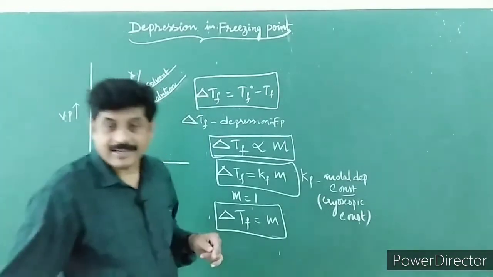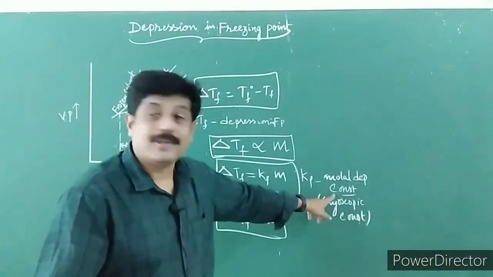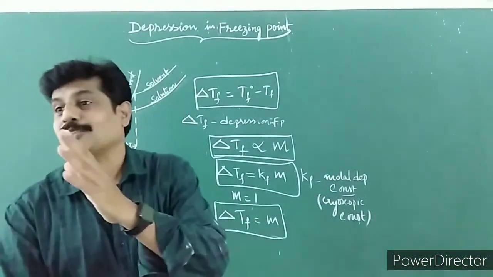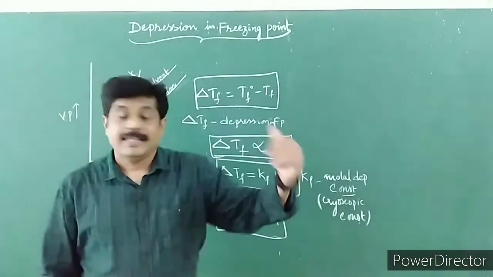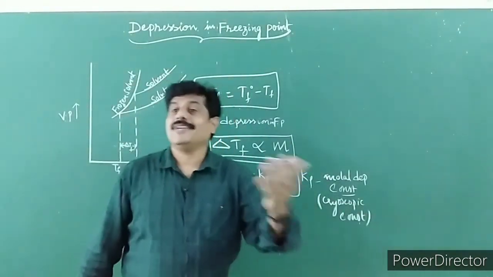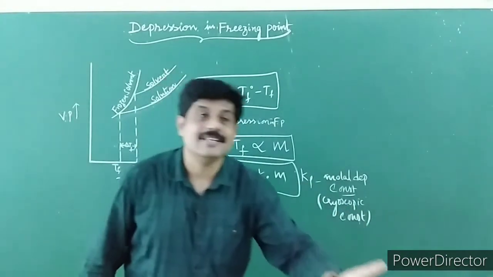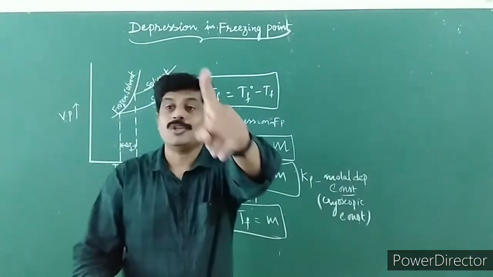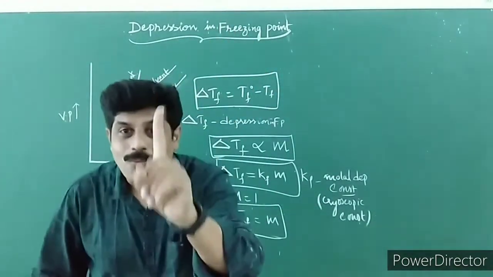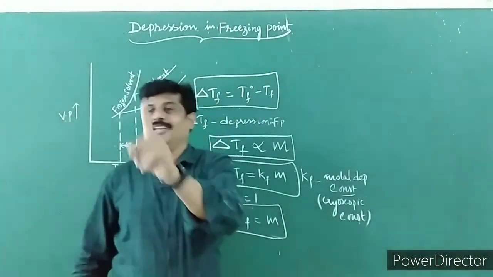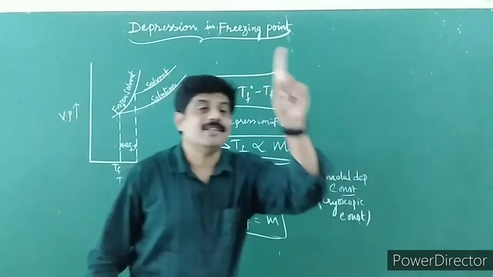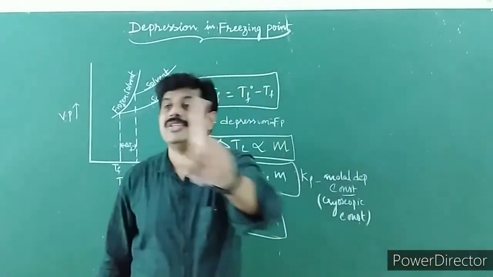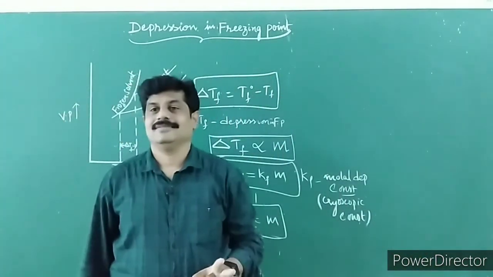Now, how to define this molar depression constant, otherwise called cryoscopic constant? Children, cryoscopic constant, otherwise a molar depression constant, is defined as the depression in freezing point caused by dissolving 1 mole of non-volatile solute in 1000 grams or 1 kg of the solvent.